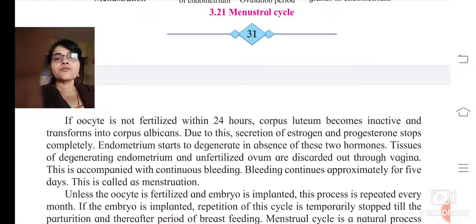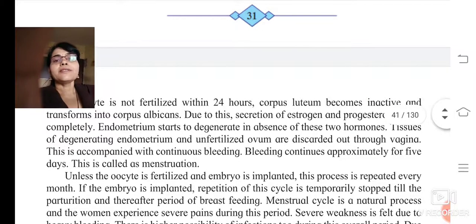Then this corpus luteum, the remaining part of the tissue left from the follicle, will become inactive, okay, and then it transforms into corpus albicans.